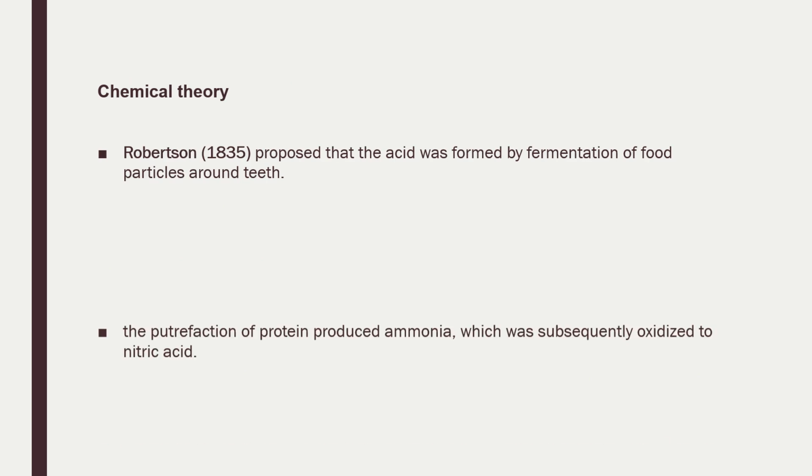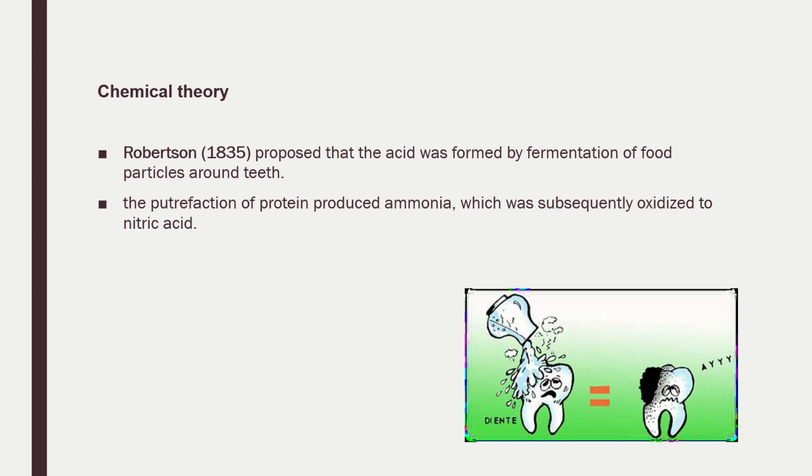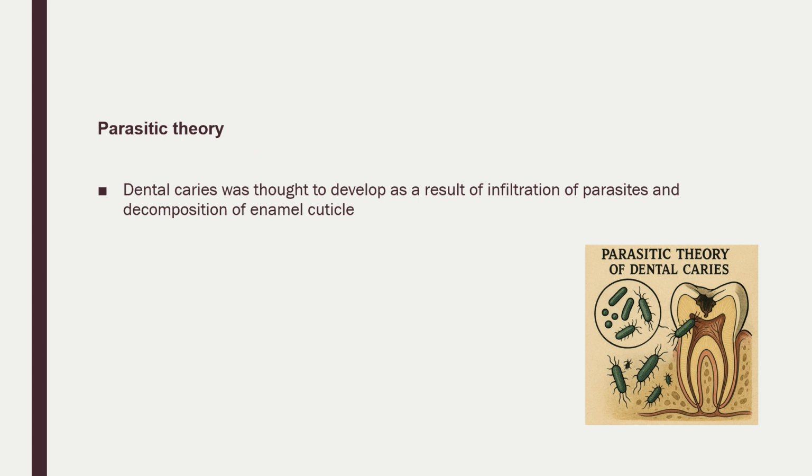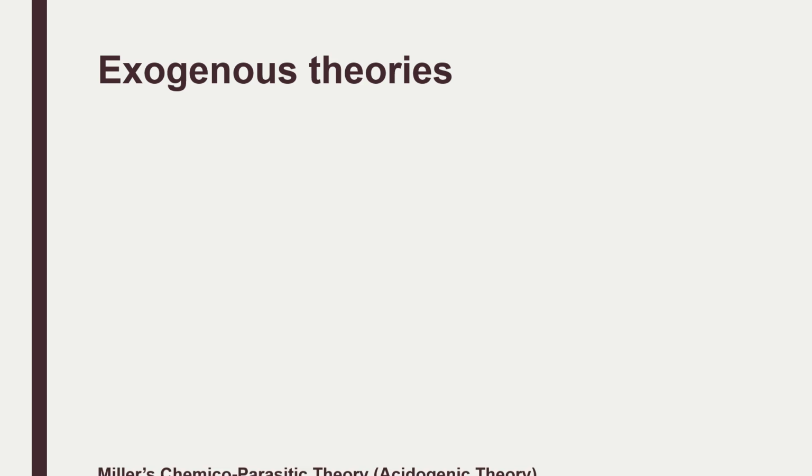Then came the chemical theory. According to this, acid is responsible for the caries. And how is the acid formed? It is formed by the fermentation of the food around the teeth. And they said that nitric acid and sulfuric acid are responsible for caries. But nowadays we know that lactic acid is responsible, not nitric acid and sulfuric acid. Then came the next theory, the parasitic theory. According to this, parasites are responsible for caries. Again, it is not being followed.